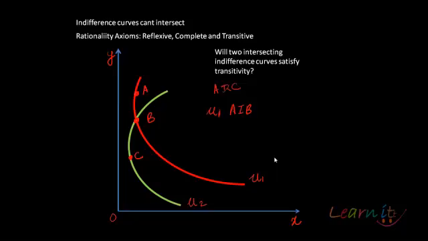Fine. Now since A and B are on the indifference curve u1, we would say that A is indifferent to B. Clear? Since B and C are on the same indifference curve u2, we would say that B is indifferent to C. Now in case transitivity is satisfied, then A is indifferent to C, because A is indifferent to B and B is indifferent to C. But we've assumed that A is more preferred to C, and hence we can say that indifference curves actually cannot intersect.